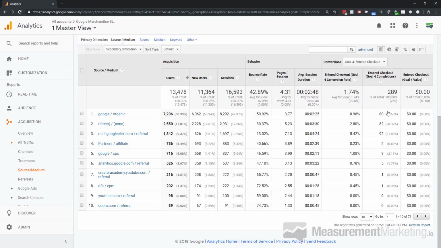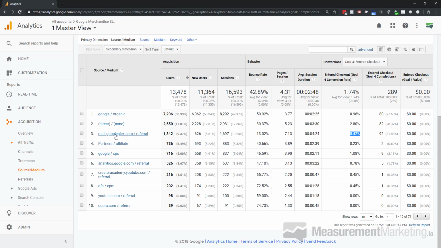So let's take a look at the awareness goals here in terms of entered checkout. As we come through, we look at enter checkout. What's the awareness of the checkout? Well, Google Organic gets about 1% of its traffic, at least during this date range, to be aware of that particular thing, in this case, checkout. But if you look down here, almost 5 times as hard working, we've got this Googleplex traffic coming in. So in raw numbers, it's basically bringing in the same amount as this direct, non-identified traffic source. But this one is a little more identifiable. We know this is Googleplex traffic, and it's almost 6 times as effective as this Google Organic traffic is.